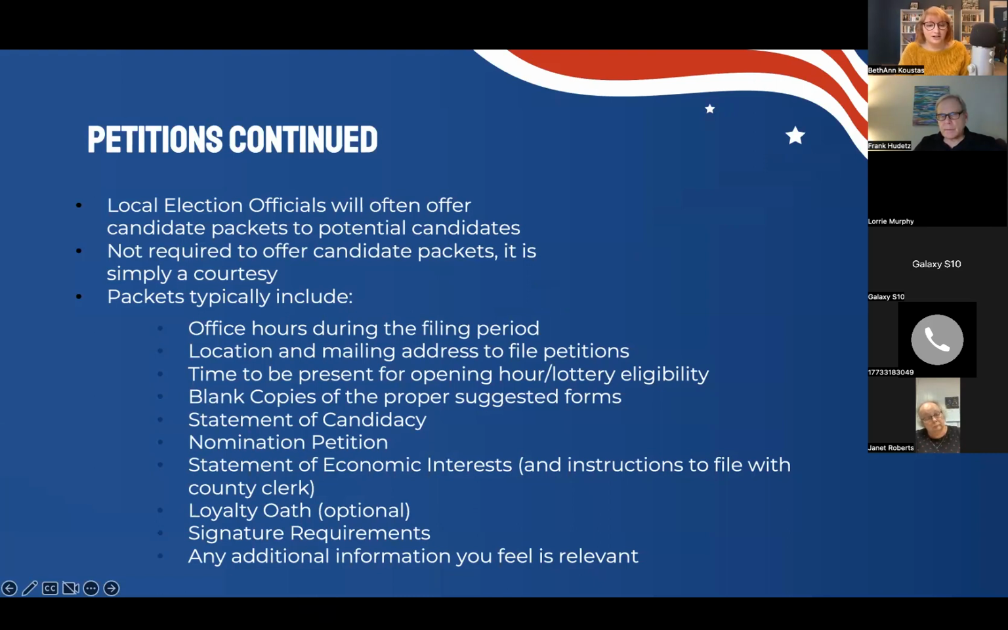These packets often include office hours during the filing period, locations and mailing address to file petitions, the time to be present for opening hour and lottery eligibility, blank copies of the proper suggested forms, the statement of candidacy, the nomination petitions, the statement of economic interest and instructions to file with the county clerk, the loyalty oath, which is optional, the signature requirements, and any additional information you may feel is relevant.